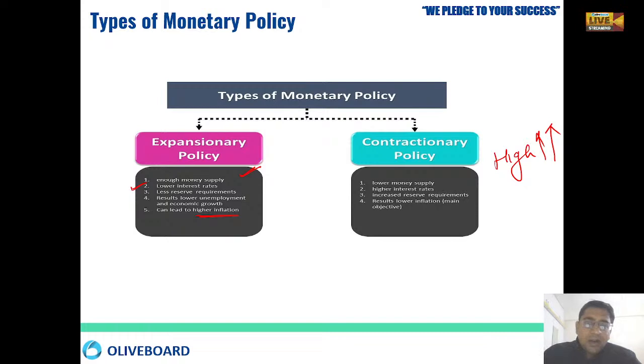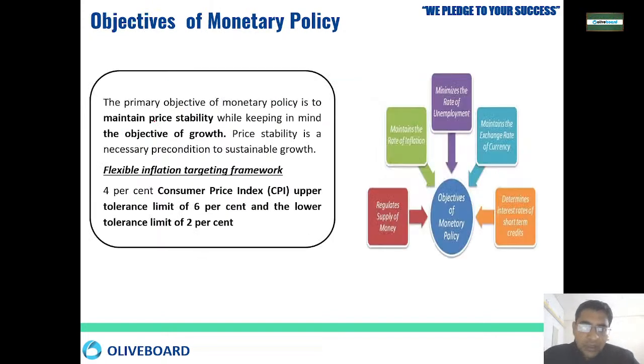So this is how, whenever RBI wants to control the money supply, whenever RBI wants to lower the inflation, RBI utilizes contractionary policy, and whenever RBI wants to increase the money supply and increase economic development, RBI utilizes expansionary monetary policy. Okay.